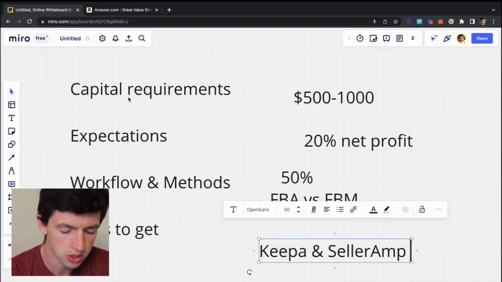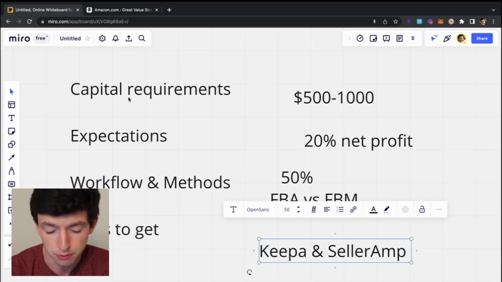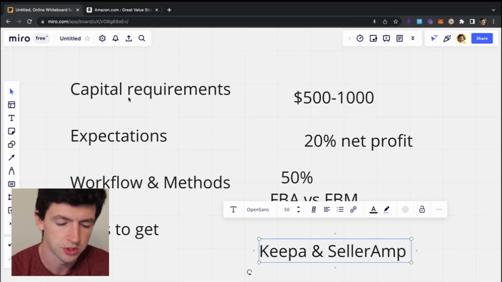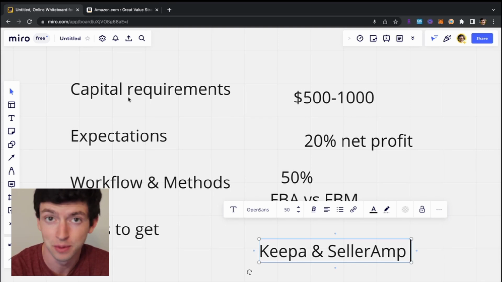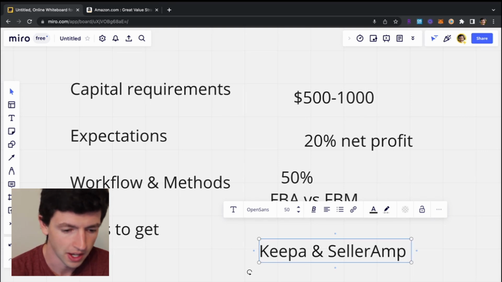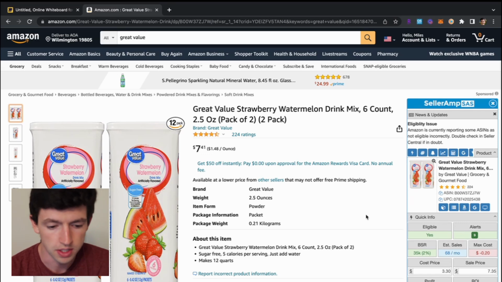So kind of jumping into what those tools actually look like. Keepa is to understand product data, and it's also helpful for finding products. And then SellerAmp is incredibly helpful for finding products, and it helps show the data in terms of the actual numbers of what you'll get back for that item based on what you pay, the profitability, all that. And Keepa shows that product's performance over time in terms of its sale price and all that. So we'll hop over to my screen and take a look at what this actually looks like.